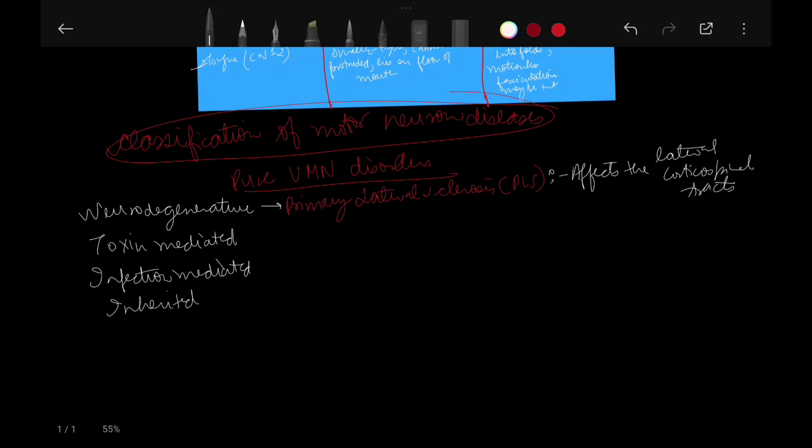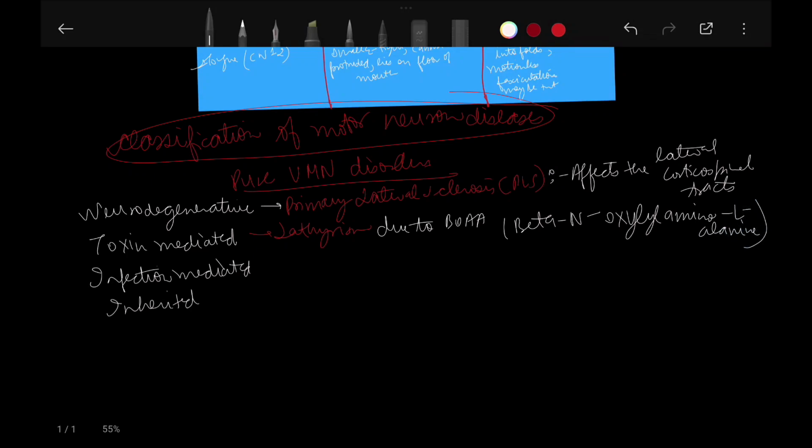Toxin mediated upper motor neuron disorder is seen in lathyrism, due to BOAA, that is beta-N-oxalylamino-L-alanine. So in pure upper motor neuron disorders, the neurodegenerative type is primary lateral sclerosis, PLS, which affects the lateral corticospinal tract.